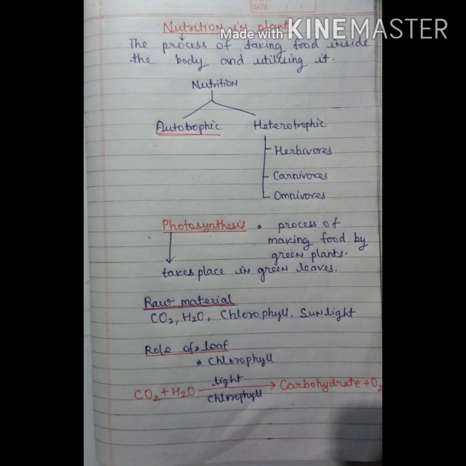In heterotrophic nutrition, animals can be of three types: herbivores, carnivores, and omnivores. So all these things we discussed in the last class. Today we will discuss more about photosynthesis.